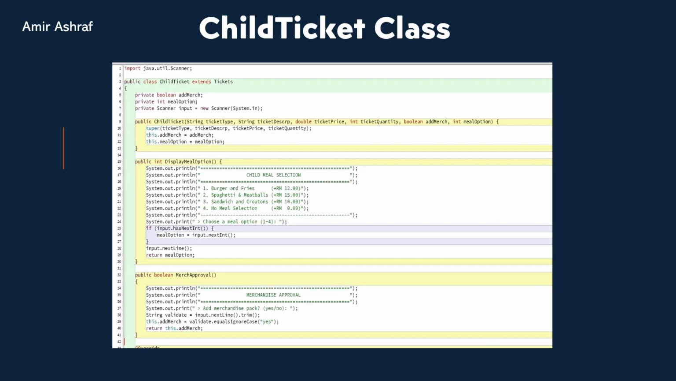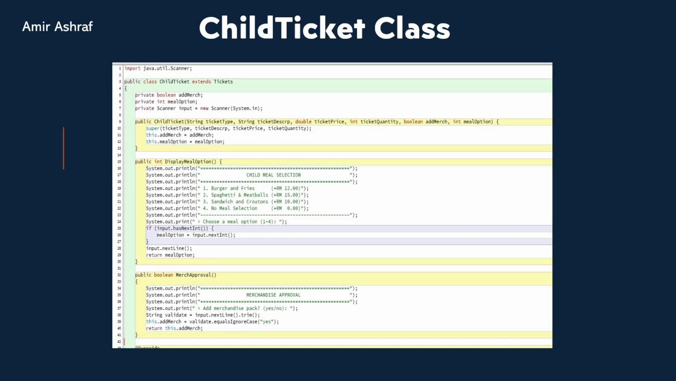Finally, let's look at the child ticket class. First, this class uses the extends keyword, meaning it can inherit all the basic features from the main ticket class. It introduces two new private attributes: add merch, which is a boolean, and meal option, which is an integer. Second, the constructor accepts parameters for both the ticket details and the new child options. It uses the super keyword to pass the main ticket data to the parent class while initializing its own attributes.